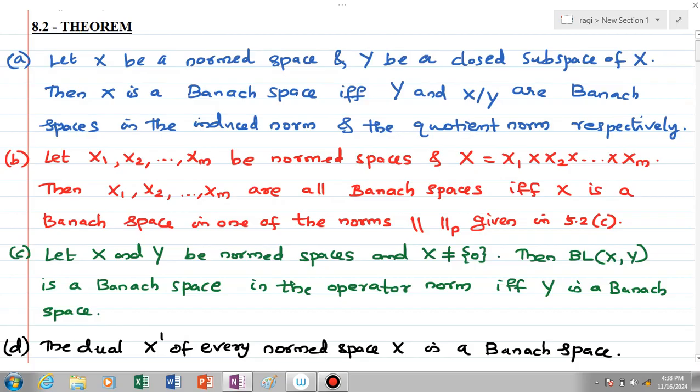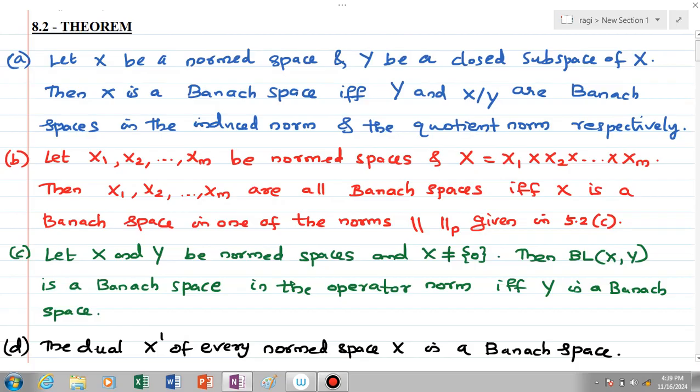Okay. And the second one is, let X1, X2, etc., Xm be normed spaces and X be their cross product. Then X1, X2, etc., Xm are all Banach spaces if and only if X is a Banach space in one of the norms, norm P, given in Theorem 5.2c.